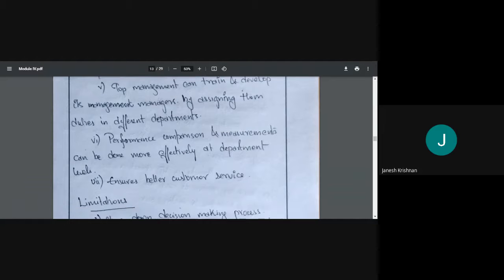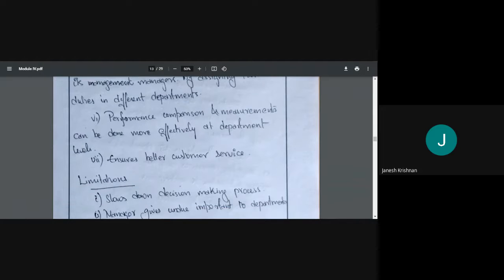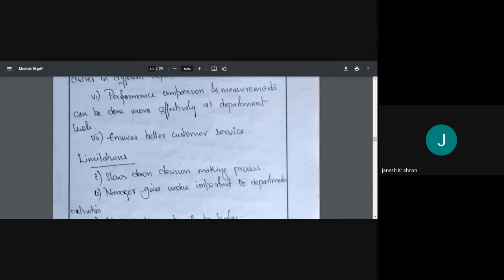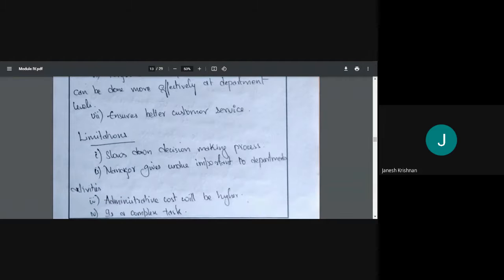Then it ensures better customer service, right? Everything is departmentalized. So when a customer comes with a request, he may say, I need this kind of product. He can be easily transferred to that department, so that department can look into what his needs are. For example, in concrete manufacturing, ready mix concrete plants are there.